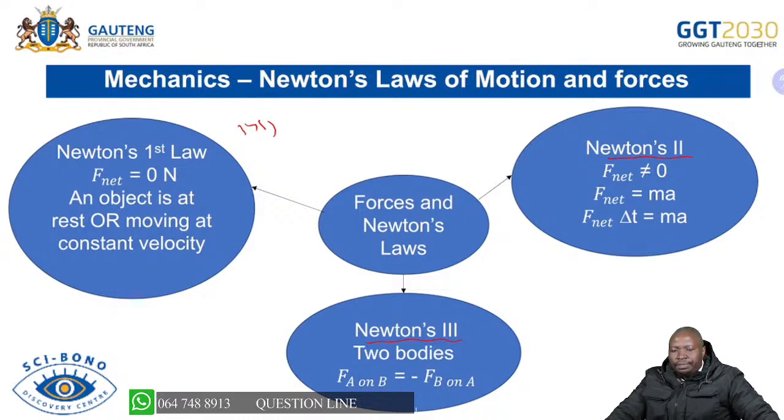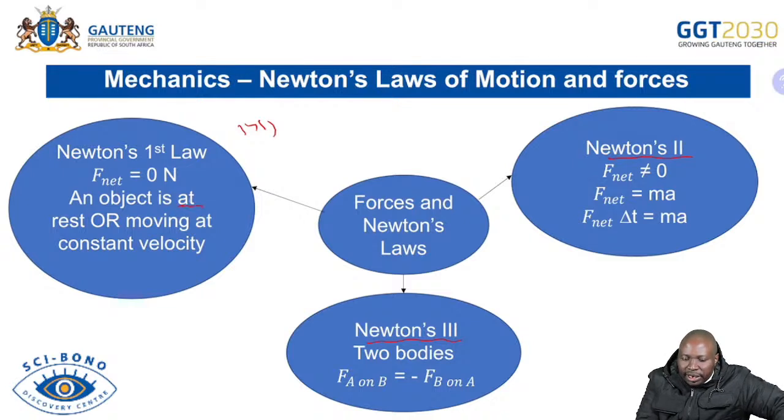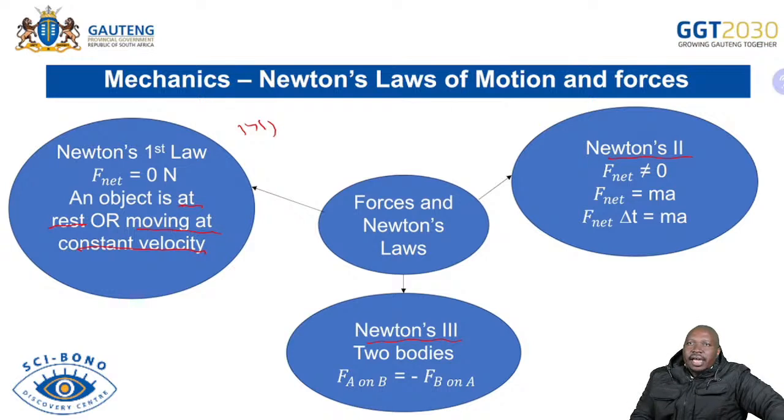Under Newton's first law, you will have known that we are saying that an object will remain at rest. So that is the first thing that you must see, that the object must remain at rest or moving at constant velocity. You'll say an object will remain at rest or moving at constant velocity unless acted upon by an external resultant force. So that is how you must state your Newton's first law.